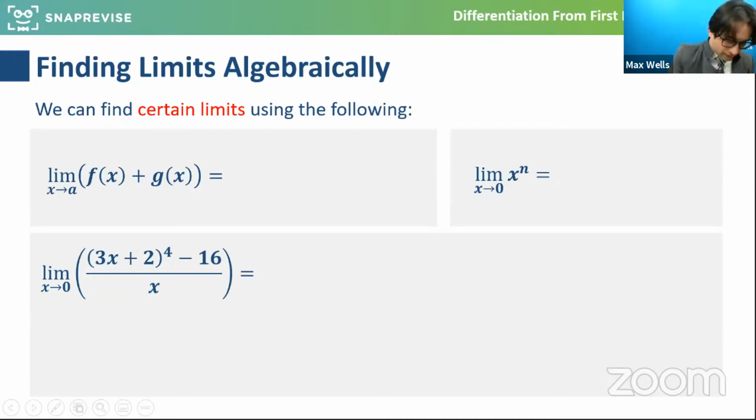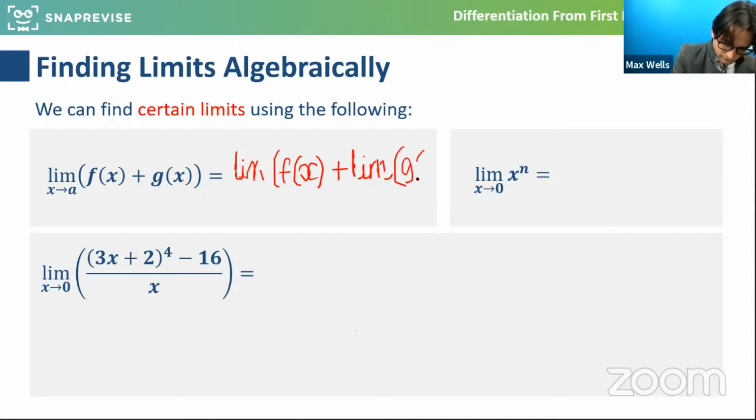Have we seen before, for those that have done it, that we can split the limit up into 2, where we have the limit of f of x plus the limit of g of x, as x tends towards a for both.